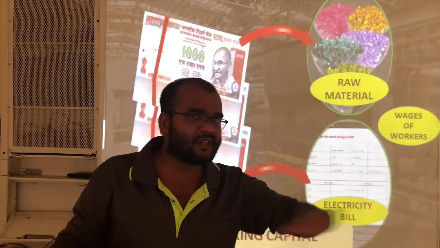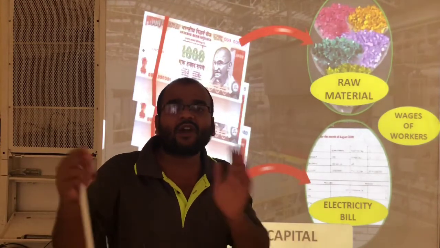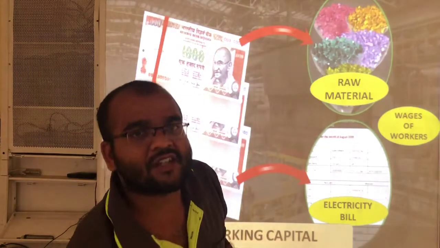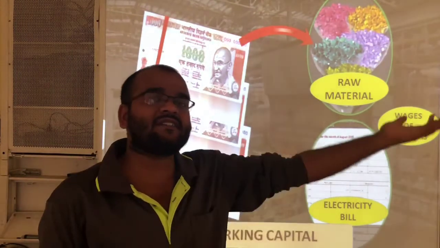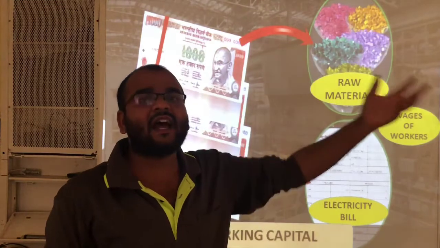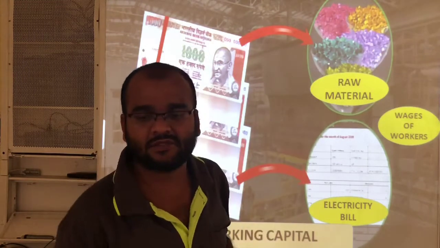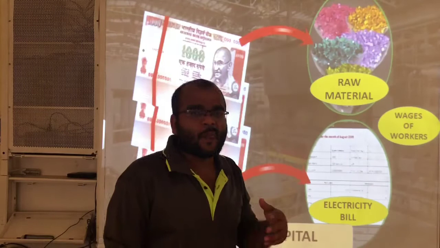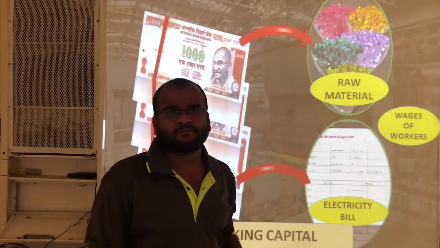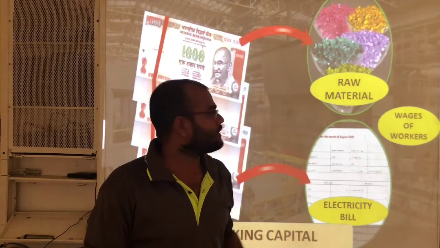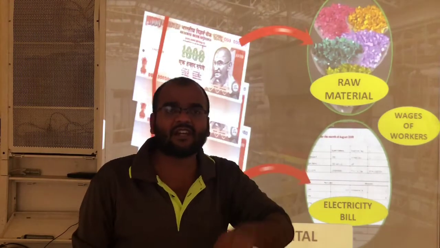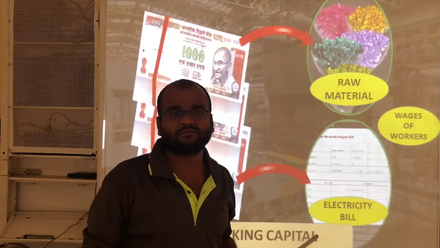Raw materials finished. Again I want to manufacture some books. Then again I need some raw materials. Again I have to purchase the raw material. So here every time we are purchasing raw materials. After the finishing of the raw material, again and again we are purchasing.